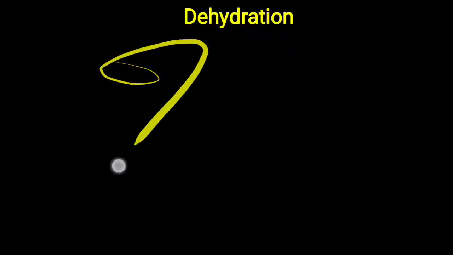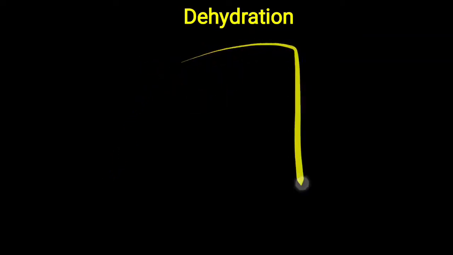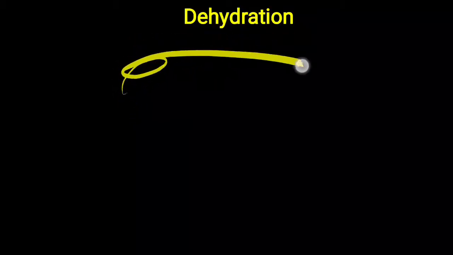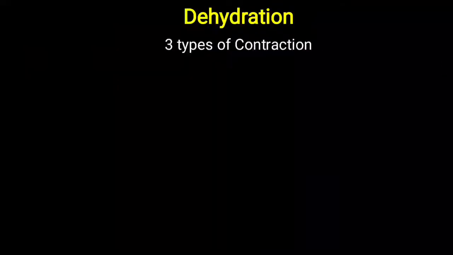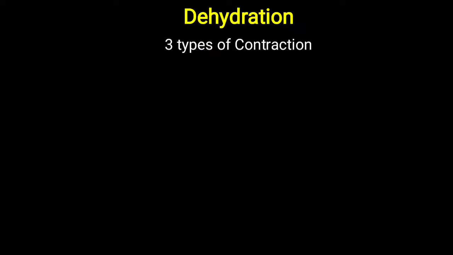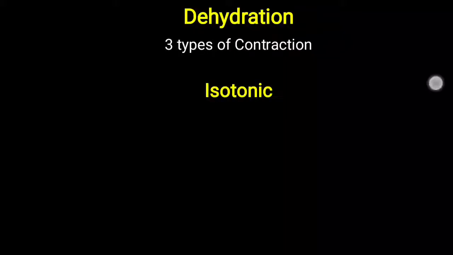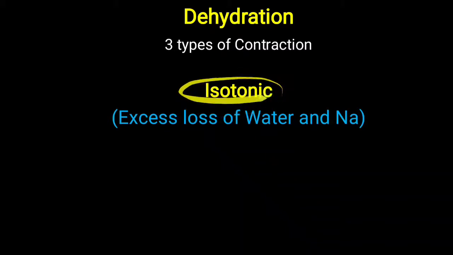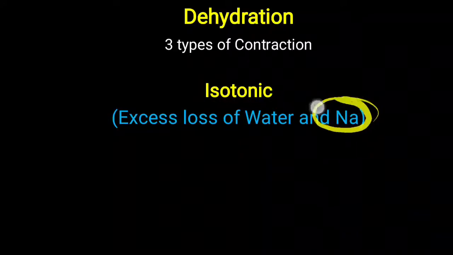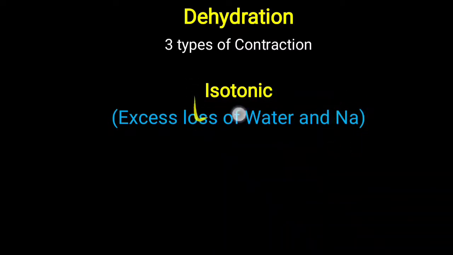Whenever there is excessive fluid loss or the overall water content of the body is decreasing, that is called dehydration. To understand dehydration easily, it is divided into three varieties, based on the osmolality of the plasma. So isotonic contraction means the fluid loss is in equal proportion to the osmolality of the plasma. The main solute in the plasma osmolality is sodium. So here excess loss of water and sodium is observed, but the osmolality of the plasma remains the same. So it is called isotonic type of contraction or dehydration.